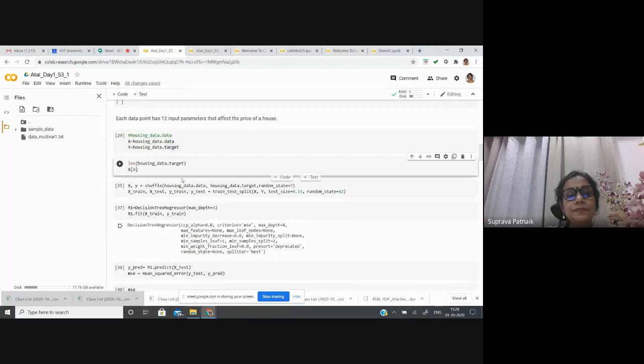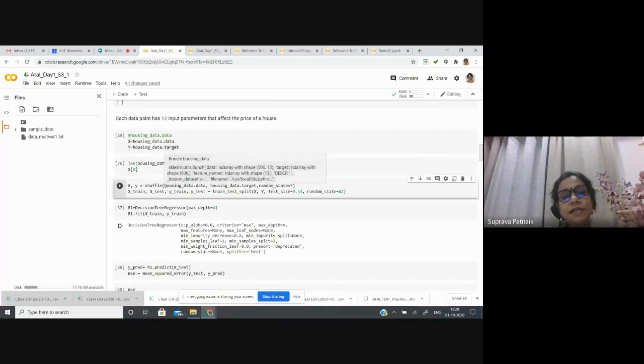Okay, so this cell is about shuffling. The data can be shuffled simultaneously, both the input features, that is the housing data x, and the y, and then we get the x and y.